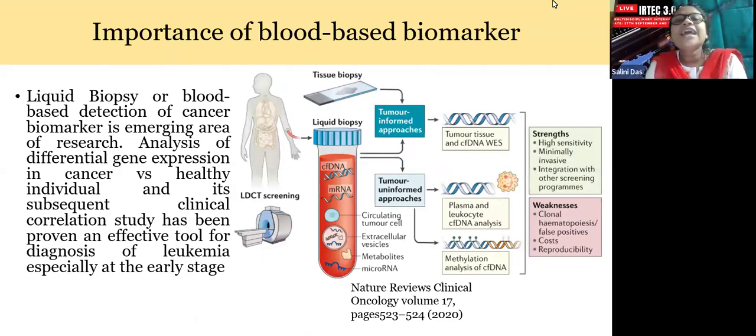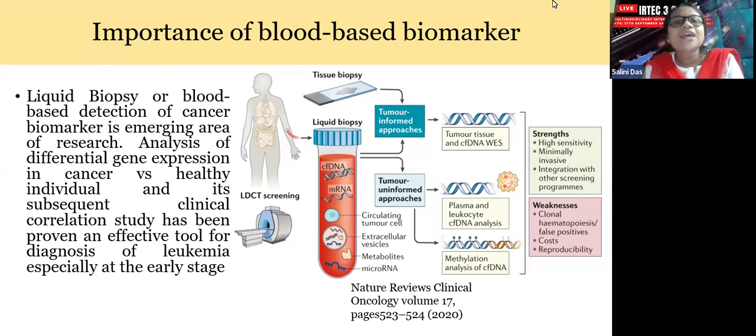Now, there's a new thing, liquid biopsy. We all know biopsy is a cancer detection method. But what is liquid biopsy? Liquid biopsy is blood-based biomarker identification. Because cancer is metastatic, it can circulate to a secondary site and cause tumor formation. Due to that, in the blood, they can form certain circulating tumor cells, and circulating tumor DNA is also found in the blood. So if you take blood from patients, you can get the circulating tumor DNA, mRNA, and the blood cells as well.